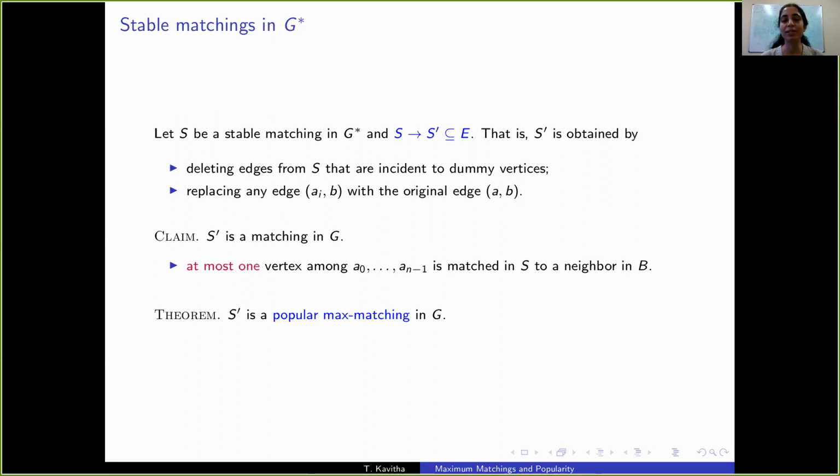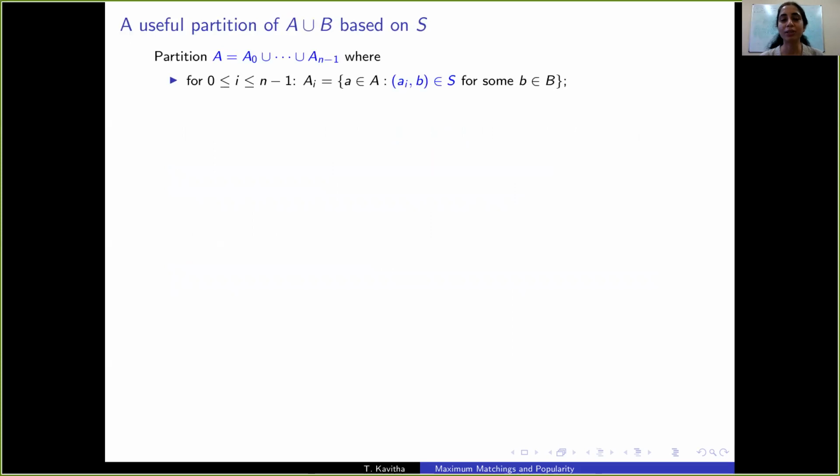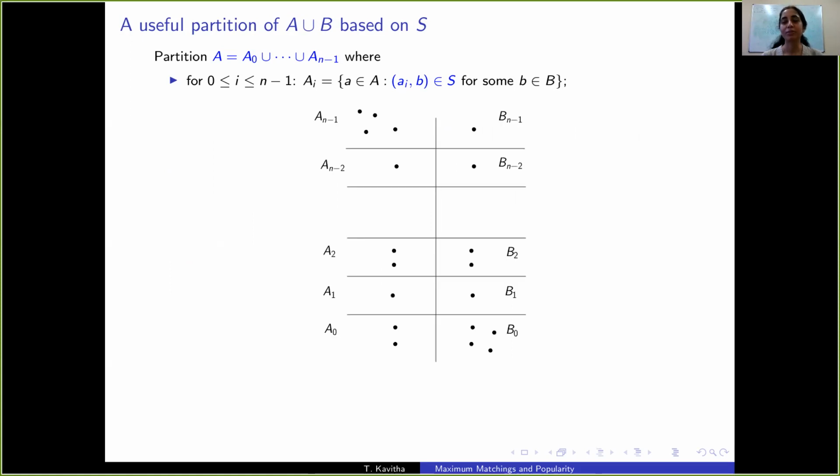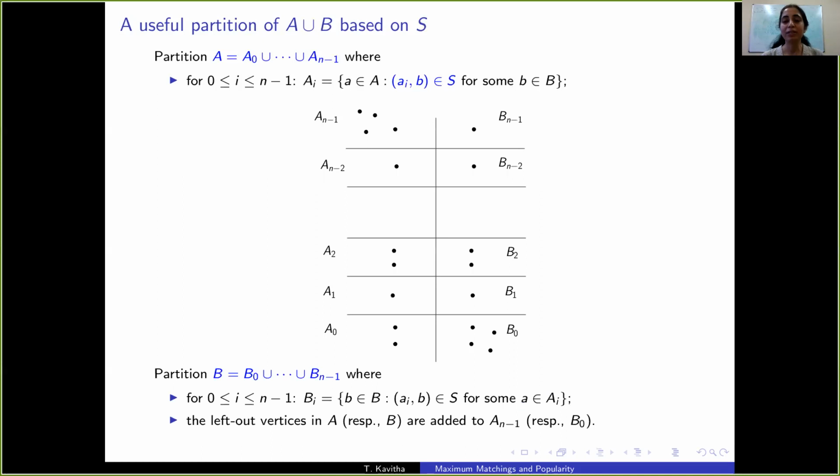What is non-trivial is that S prime is a popular max matching in G. In order to show this, it will be useful to partition A into n sets as given here. A_i would be the set of all those A's whose ith copy is matched to a non-dummy neighbor in S. So we can view all these sets A_0 to A_{n-1} as given here. Similarly, we'll partition B into n sets where B_i is the set of all those B's matched to a level i, or a subscript i neighbor in the matching S.